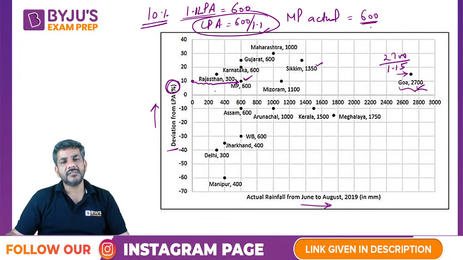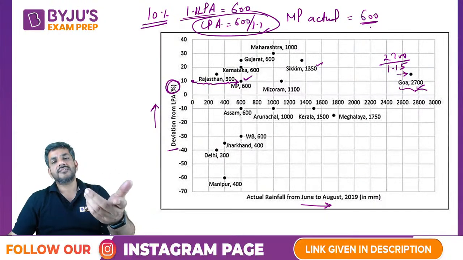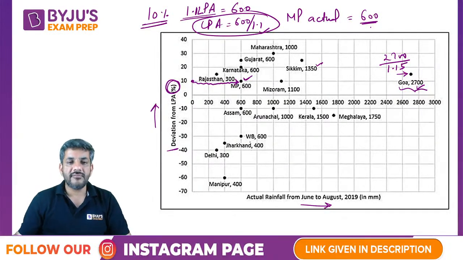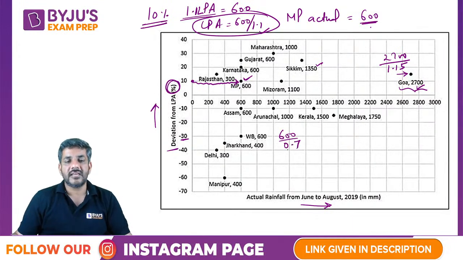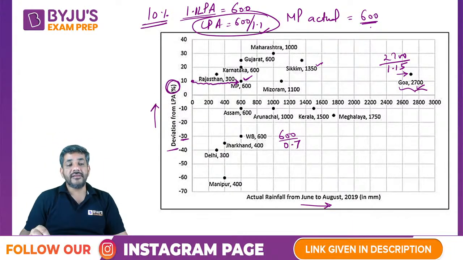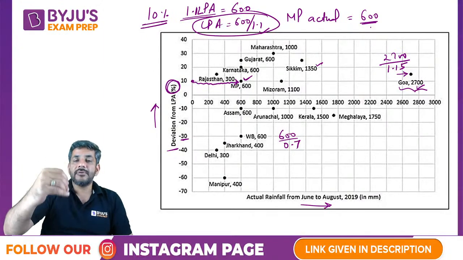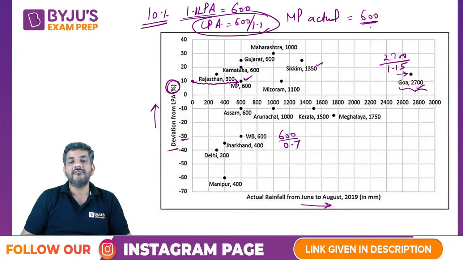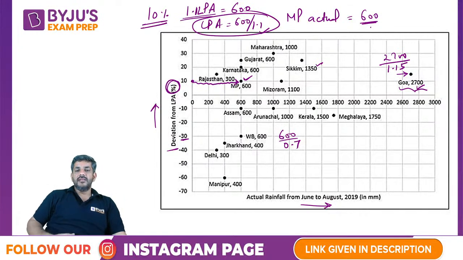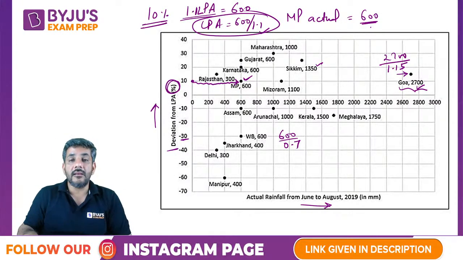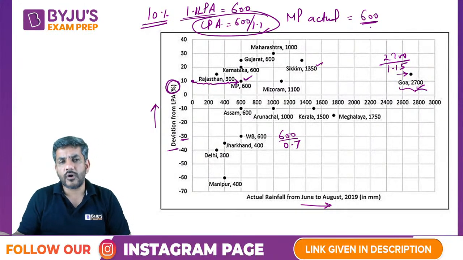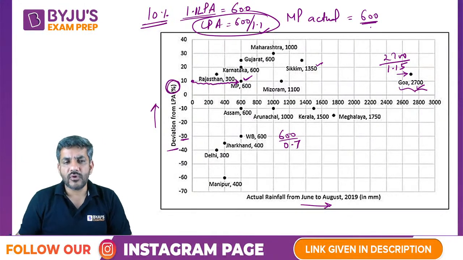इसका LPA 10% था, अभी divided by 1.1, इसका 15% है, divided by 1.15. West Bengal, their LPA is minus 30, so that means 600 divided by 0.7 is their LPA. Minus 30 means कि LPA से 30% कम रेनफॉल हुआ है in West Bengal. In West Bengal, there is 30% less rainfall than the LPA. 30% less का मतलब है 0.7 times. So I divided by 0.7 to get that.